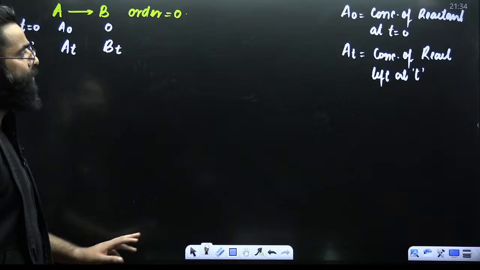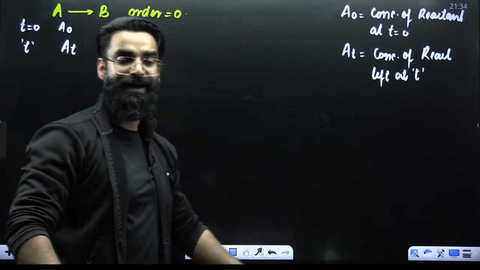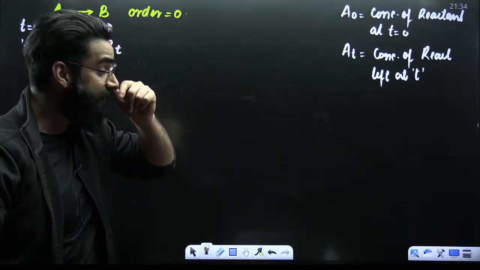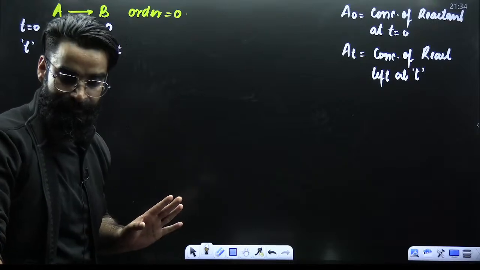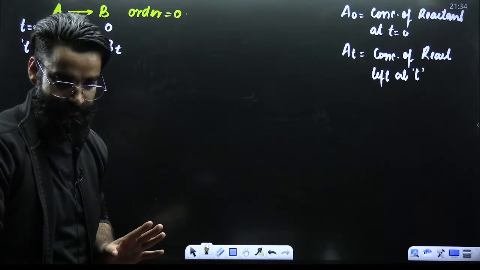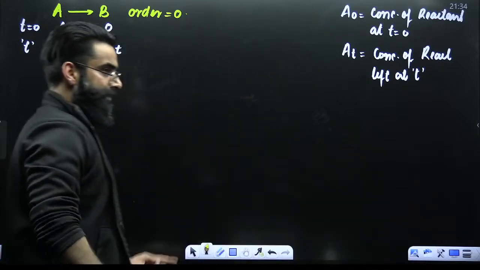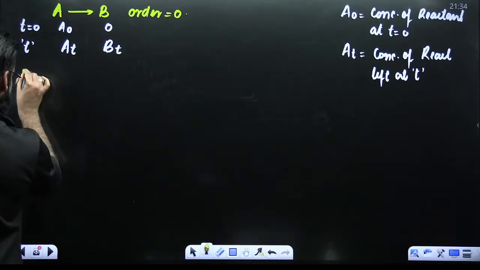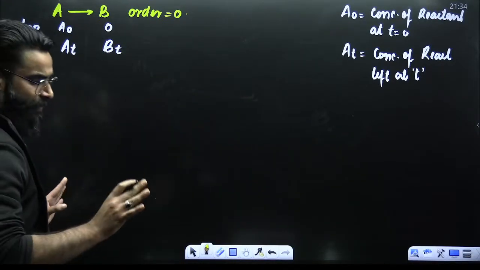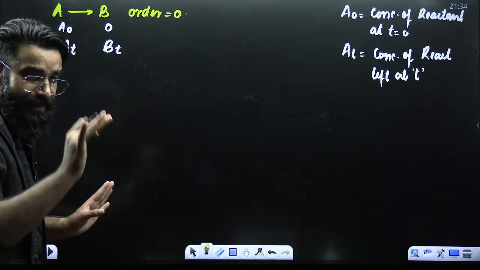Let's move on, guys. So basically, A0 is the concentration of reactant at time t is equal to 0. Similarly, At is the concentration of reactant left at time t. Now, my dear students, understand. The first equation, which I'm not deriving here, I'm just giving you the equation which I'll be frequently using in the questions. That is your integrated rate equation.